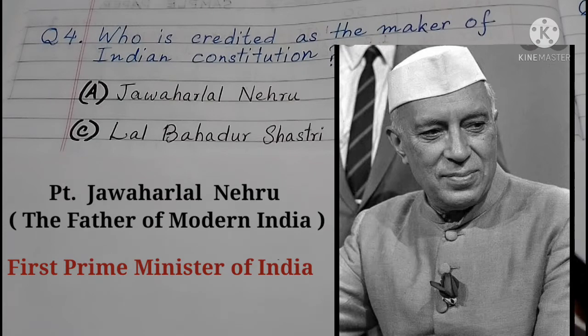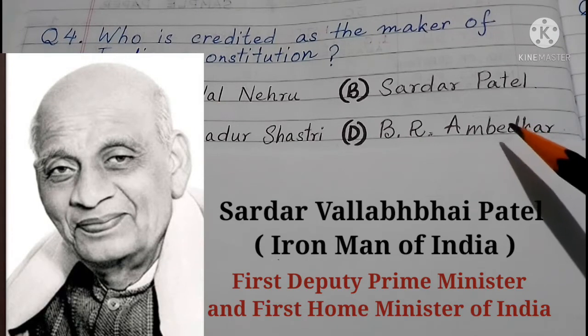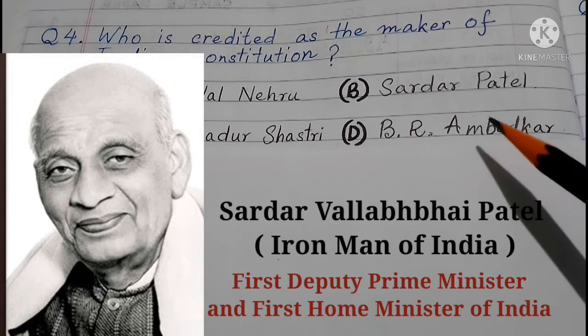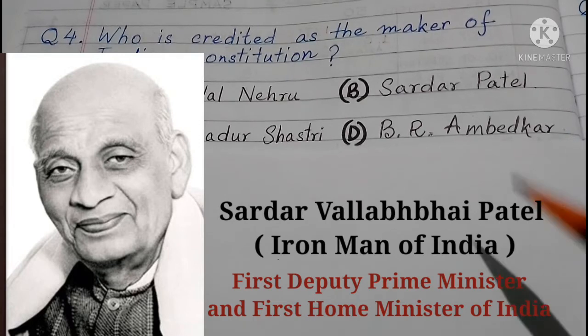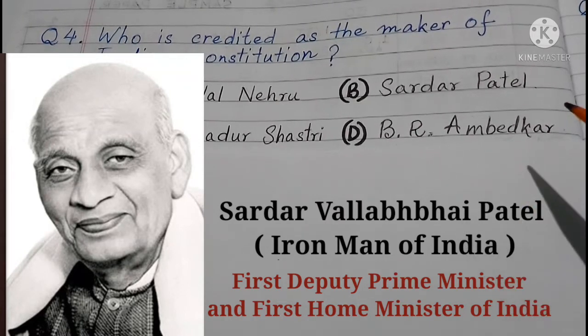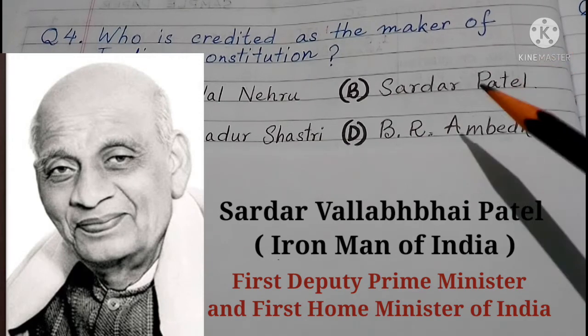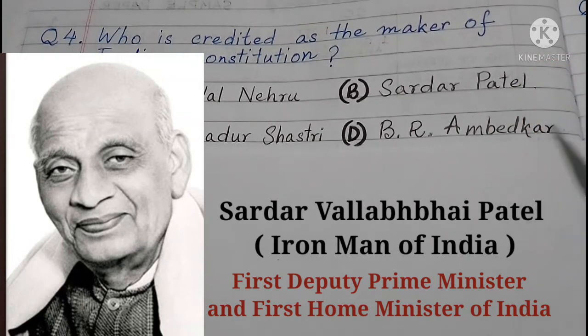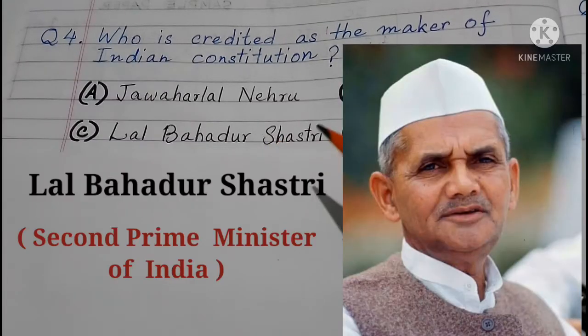Second option, Sardar Patel. He is called the Iron Man of India. Iron Man because he was a very decisive person and he was the first Home Minister of India. He was the person behind the formation of the Union of India, of all the states which were independent princely states at the time when the British left India. He brought all the princely states into a single country, the Indian Union. And the third option, Lal Bahadur Shastri, is not possible.